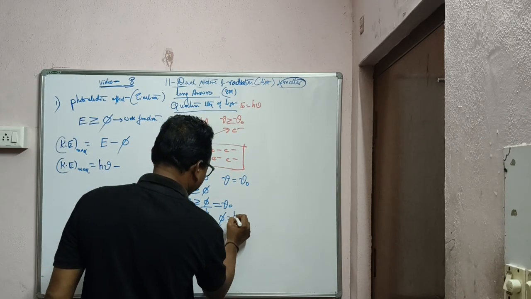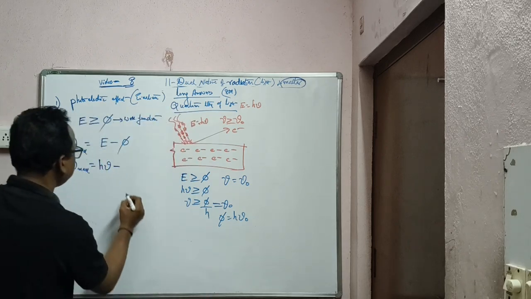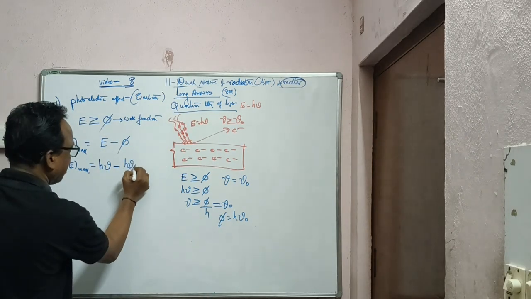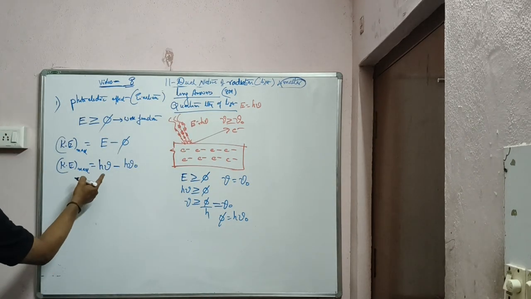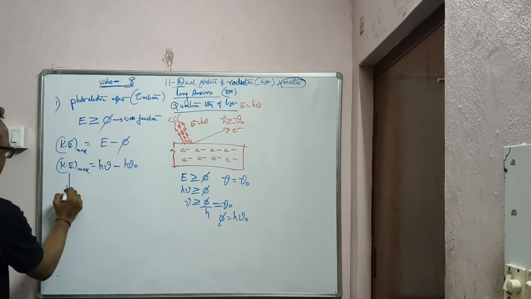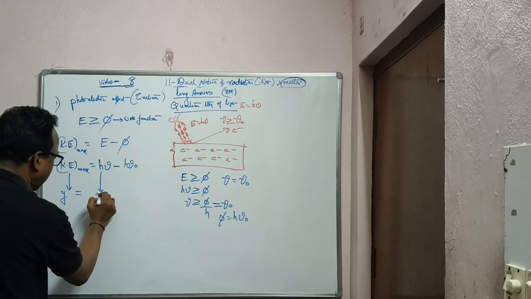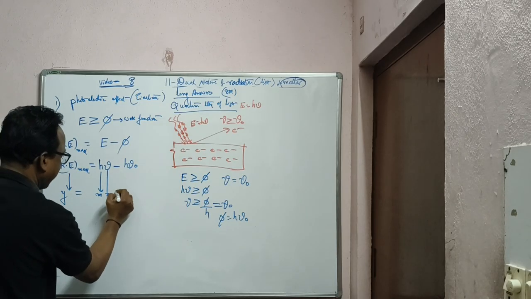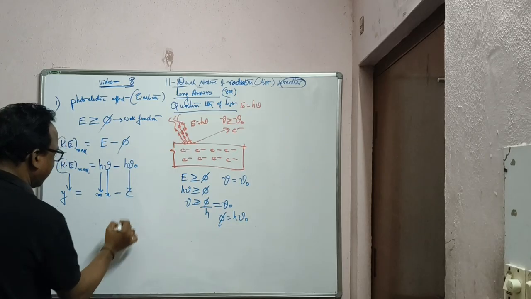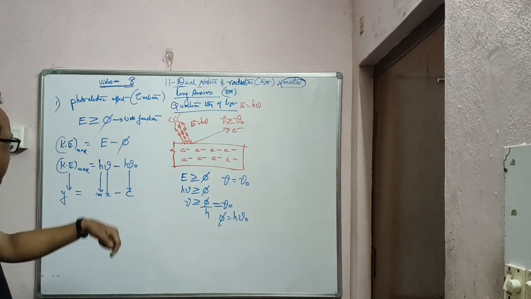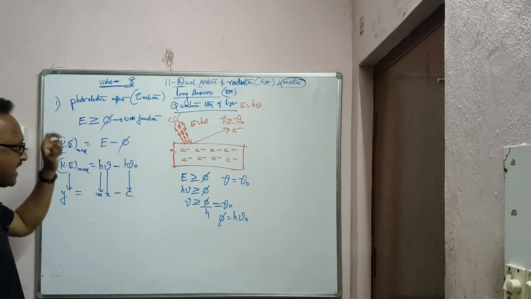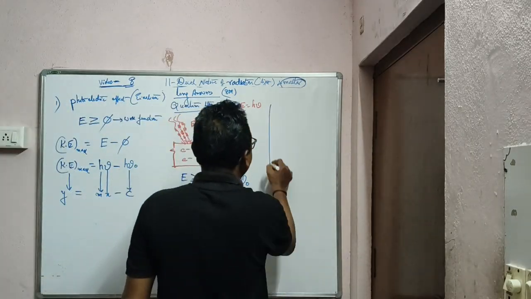Therefore phi is equal to h into nu naught. If you observe this equation carefully, it is like y is equal to mx minus c in mathematics, with a negative intercept on the y-axis, Ke on the axis.